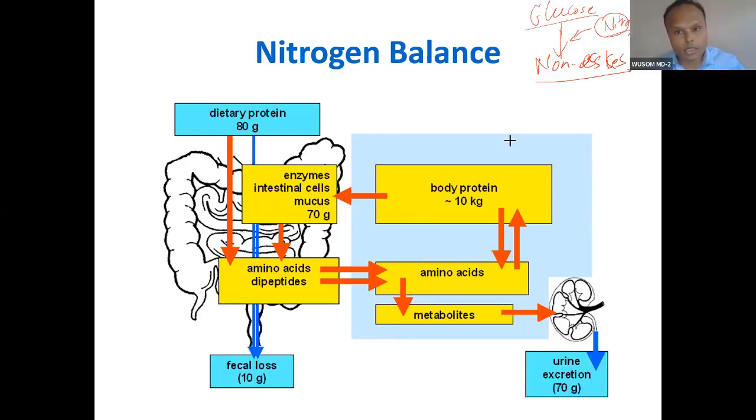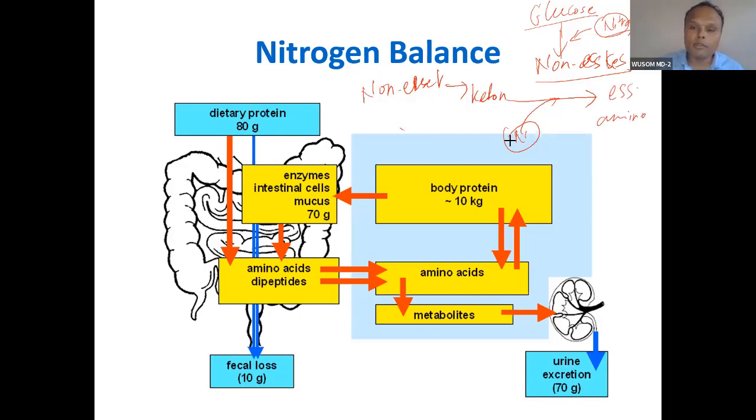In addition to that, essential amino acids, complete amino acids with nitrogen, have to be taken. Even if you take non-essential ones, your body has the ability to convert the ketone body, by adding nitrogen, into essential amino acids. So that is why the amino group becomes very important, and therefore we call it nitrogen balance.